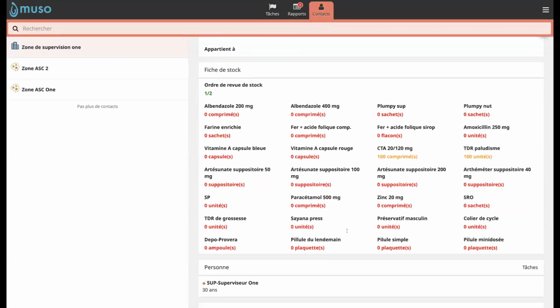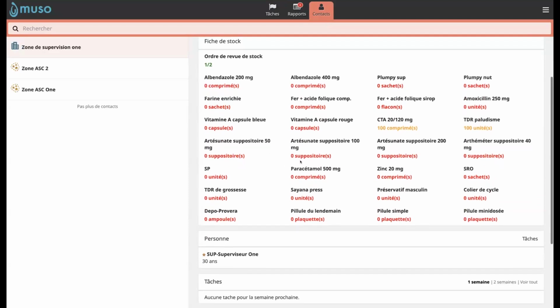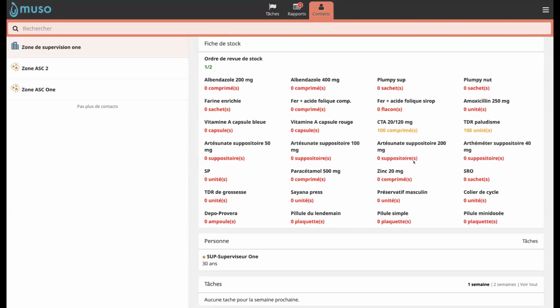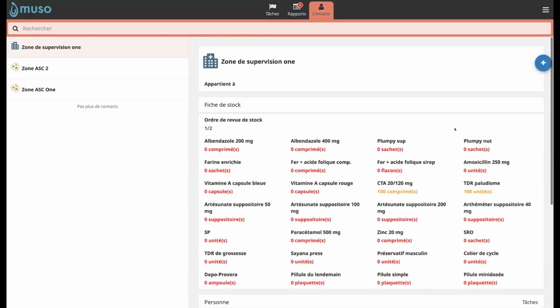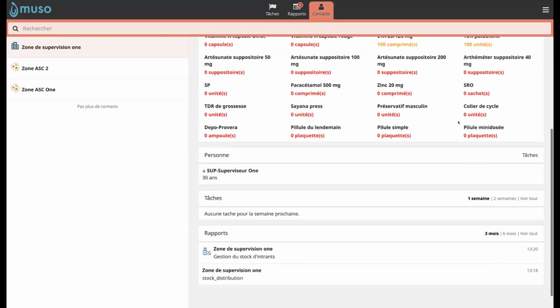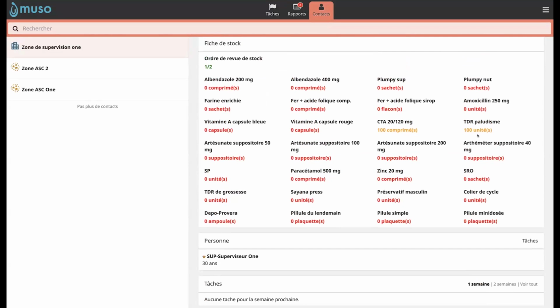Here I have accepted it and I'm going to the contact summary right here. So at the contact summary, you can see all the inputs, everything that I have in my stock. So you can see here at the level of these two that I have selected, where are they? CTA20 on 120 milligrams and TDR against malaria, that is right here. So you can see 100 tablets here and 100 tablets right here that appear here. So as a supervisor, I have enough here.